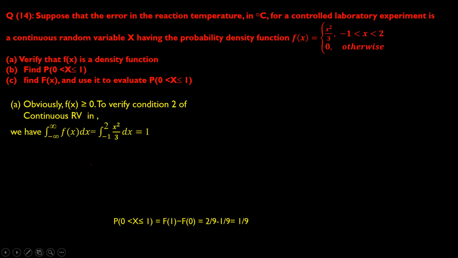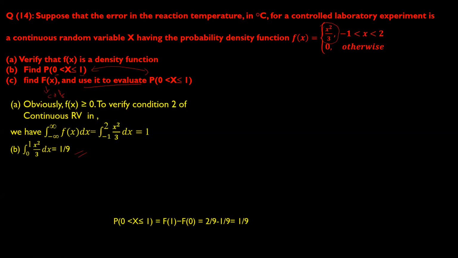Both conditions hold good. So find the probability of 0 less than x less than or equal to 1. You can do it very easily. Your limit will be from 0 to 1, and you have f of x given. Substitute and evaluate. You will get 1 by 9. Now in the extra question I have added: find the CDF and then use it to evaluate the same probability.